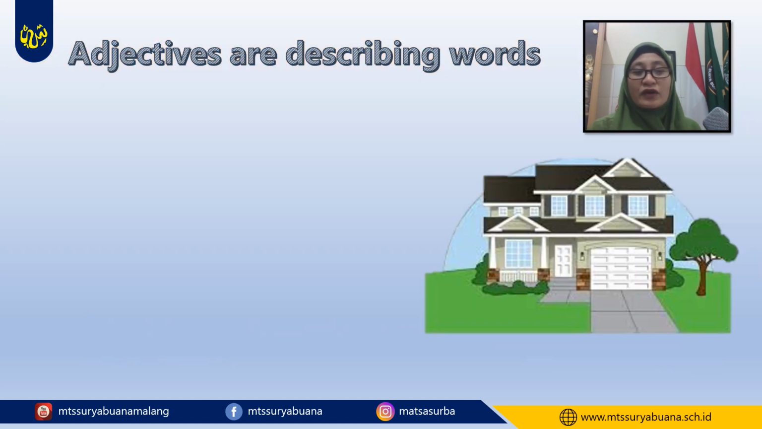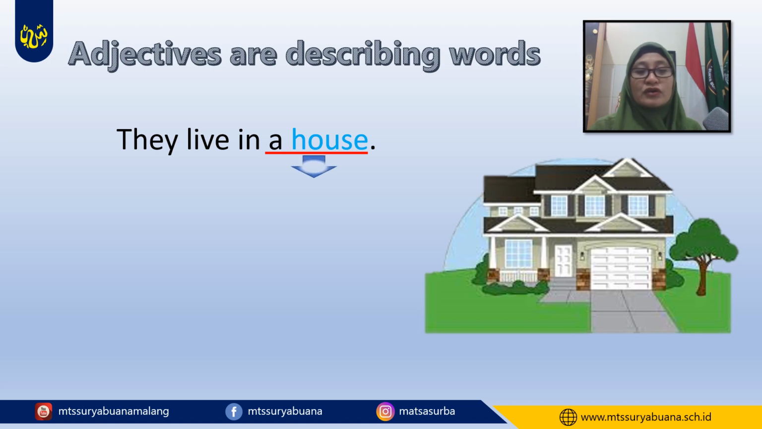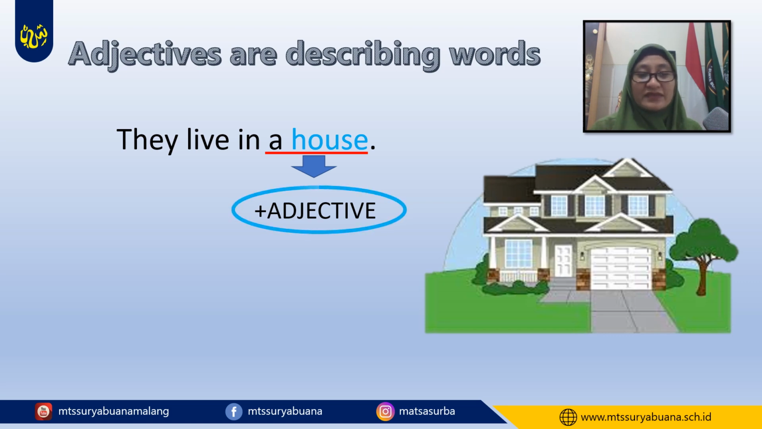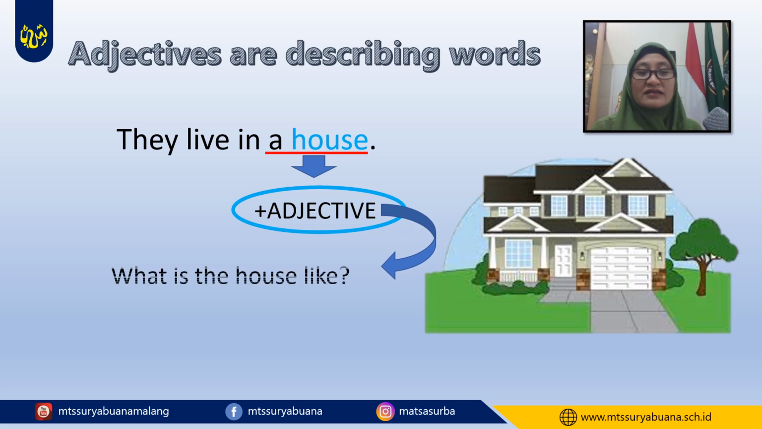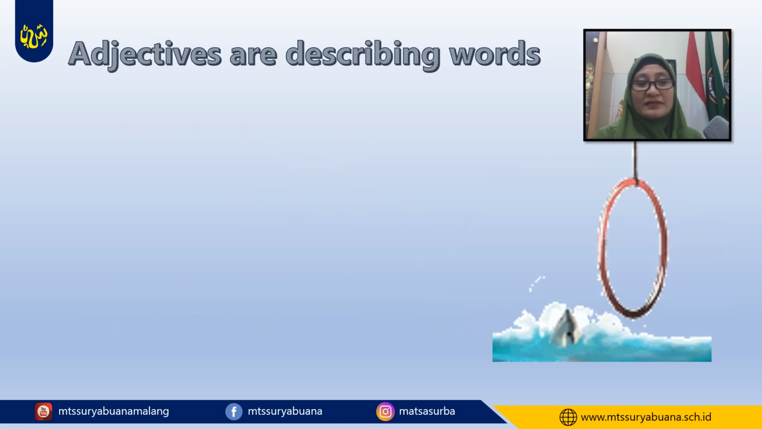Now let's see the following example. They live in a house. The noun in this sentence is a house, and we want to know more about the house, so we will add an adjective. The adjective that can answer the question, what is the house like? Big. Big house. So we can say they live in a big house.